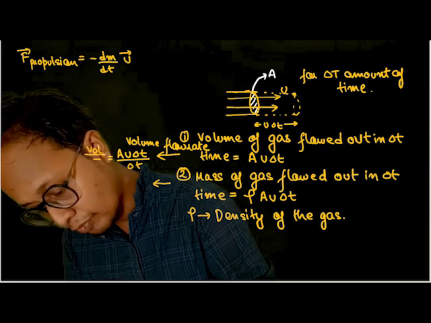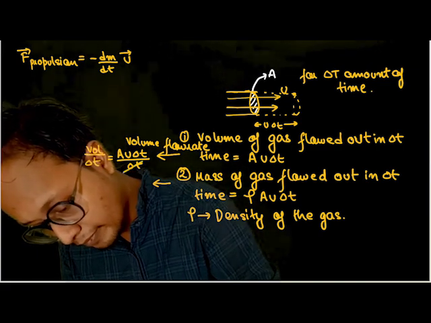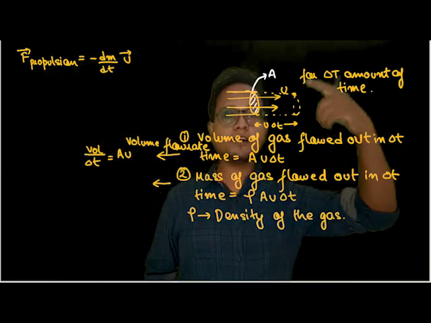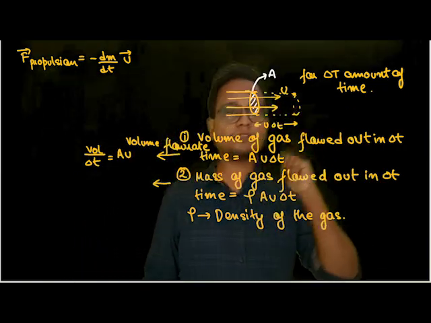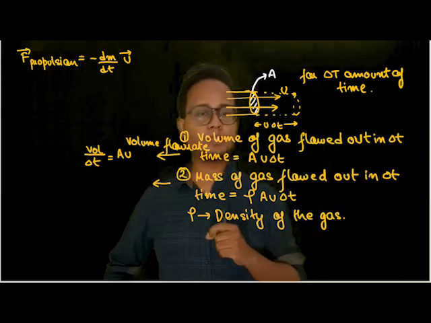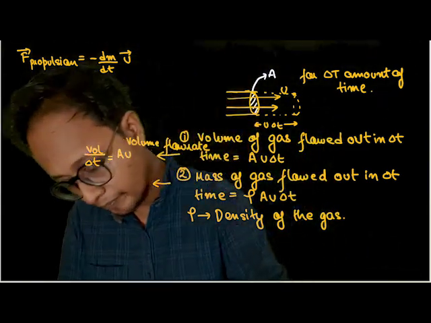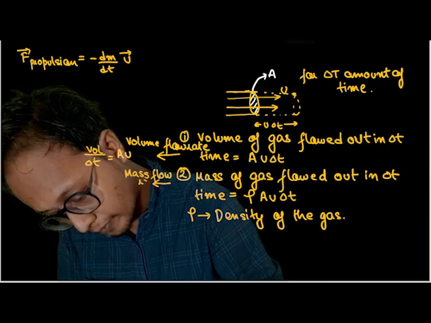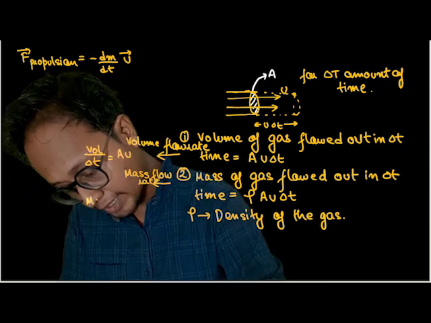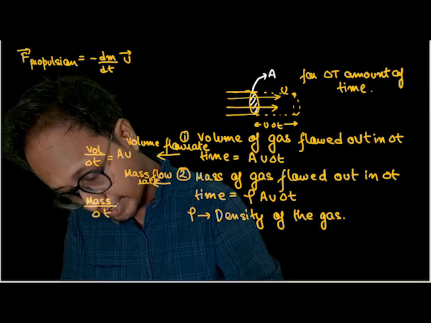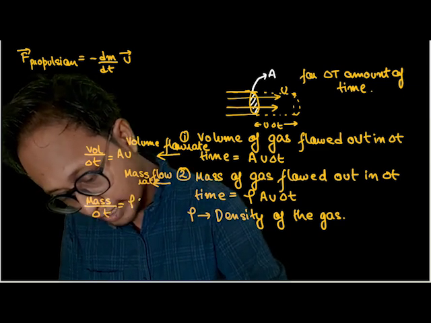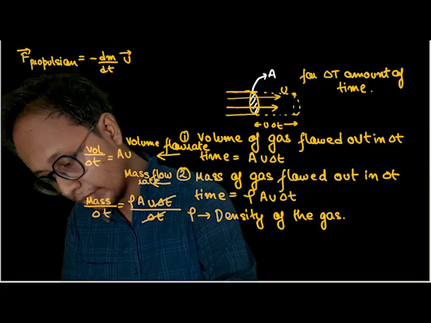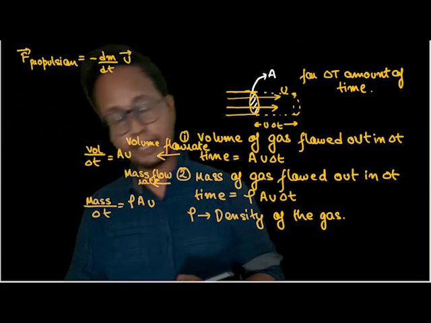Let's change this delta T into small t, in order to avoid confusion. So volume flow rate is nothing but A into u, the area of the nozzle, or area of the pipe, into velocity of the gases, or velocity of whatever liquid is coming out, isn't it? Similarly, this is known as mass flow rate. It is the mass coming out in delta t time divided by delta t, which is density into area into u into delta t by delta t. Or mass flow rate is nothing but rho into A into u.